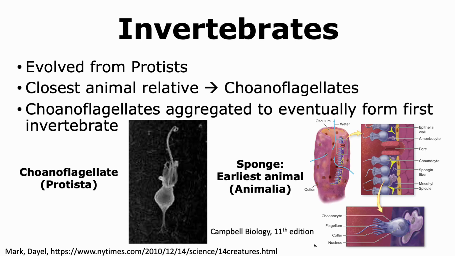In fact, sponges, which are considered to be one of the earliest animals that evolved, show the presence of specialized cells called choanocytes that are very similar to choanoflagellates.